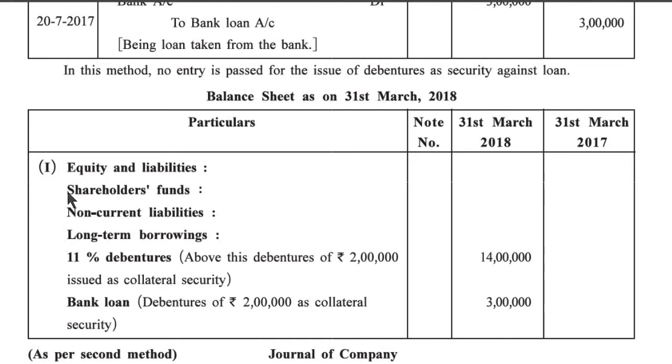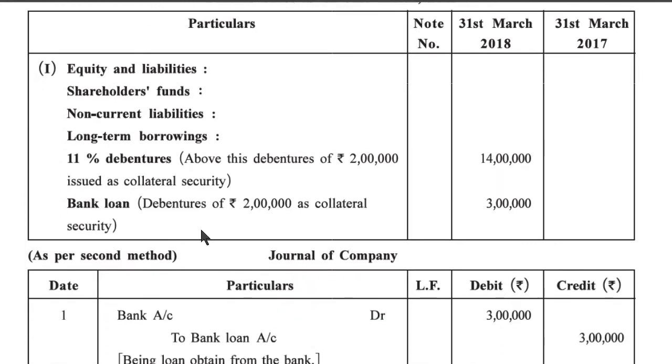Equity and liabilities, shareholders' funds, non-current liabilities, long-term borrowings, 11% debentures. Above these, debentures of 2 lakh issued as a collateral security. On 31st March 2018, the amount is 14 lakh. Bank loan, against debentures of rupees 2 lakh as collateral security, is 3 lakh. On 31st March 2018, bank loan rupees 3 lakh.